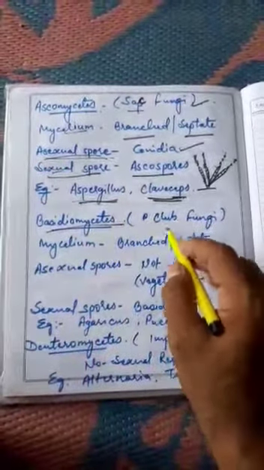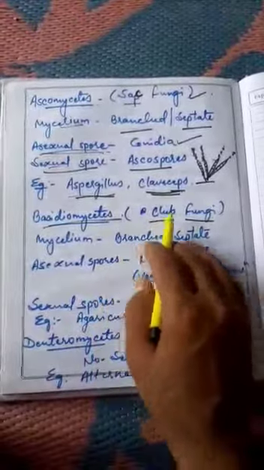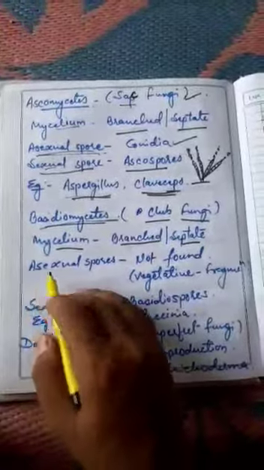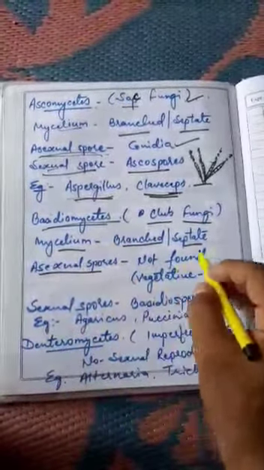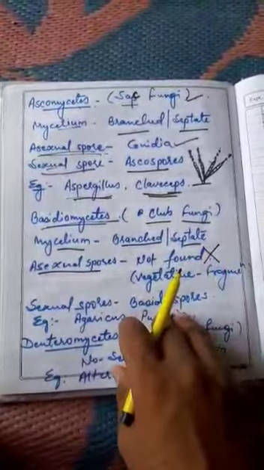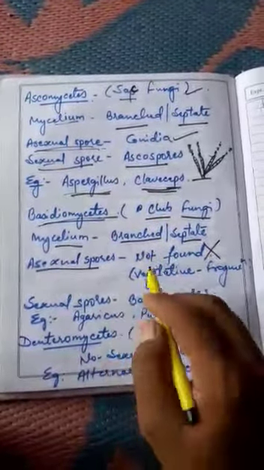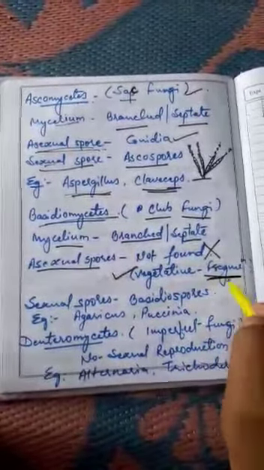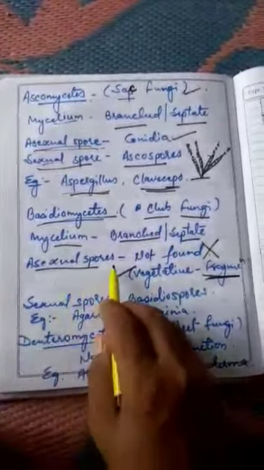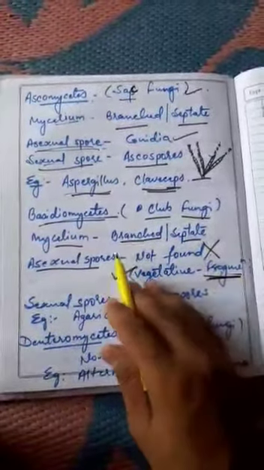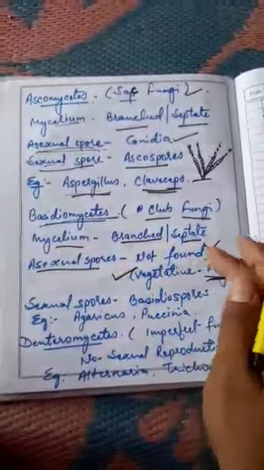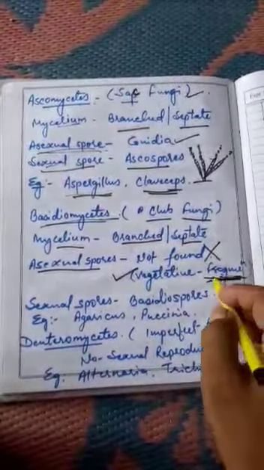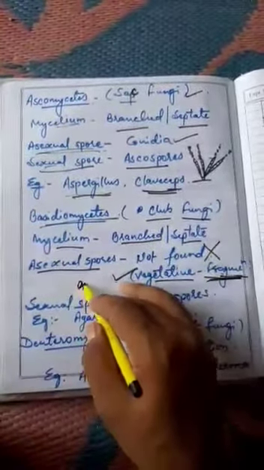Basidiomycetes, the next group. This is also known as club fungi. Mycelium is again branched and septate, just like ascomycetes. Number one, they do not produce any asexual spores. They do vegetative reproduction by the process of fragmentation in favorable conditions. Fragmentation means they divide their body into different fragments, and each and every fragment produces one basidiomycete fungus in favorable conditions. This is known as fragmentation. This is a vegetative mode of reproduction, a kind of asexual reproduction.